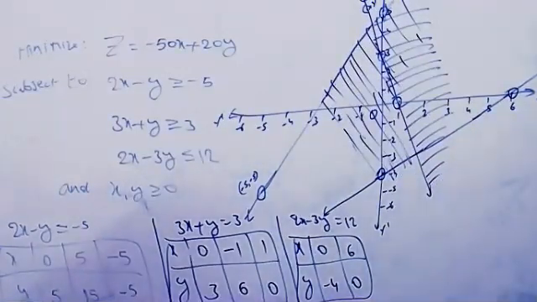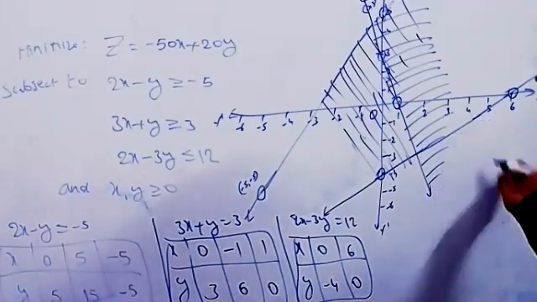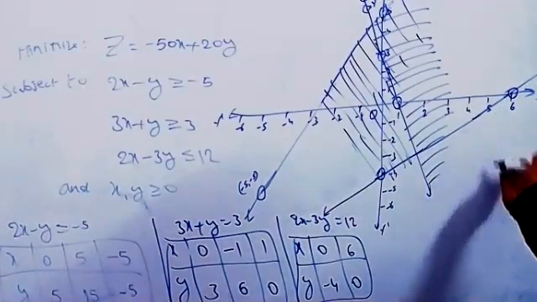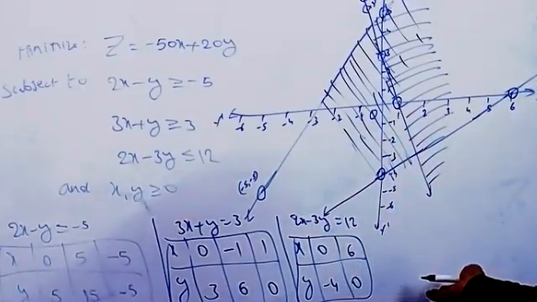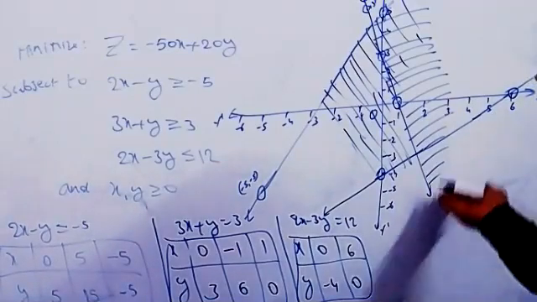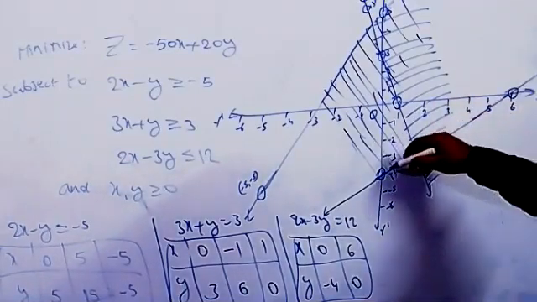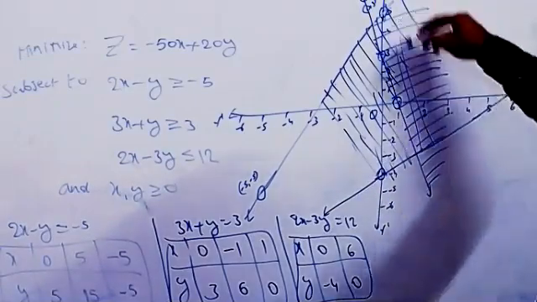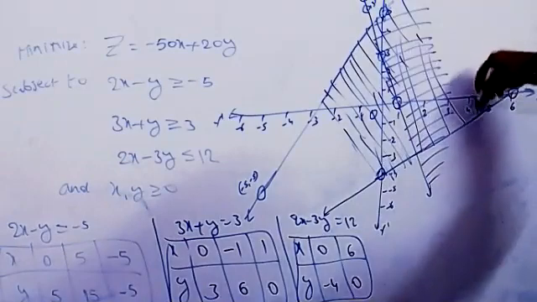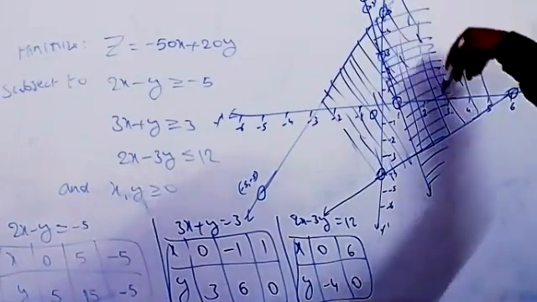Next, the third one: 3x minus 2y greater than or equal to 12. Suppose you take it down here, what will happen? It is completely negative, because coming down it will be negative. And it is positive, so we should take the top side. That means the intersection part we are getting is on this side.